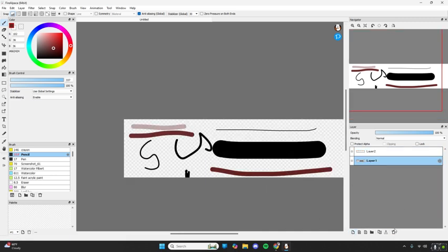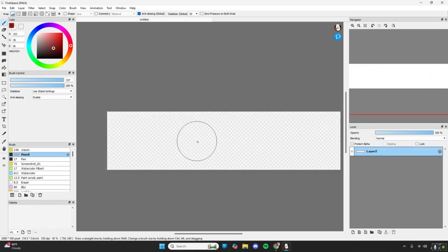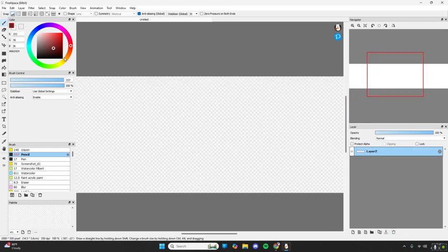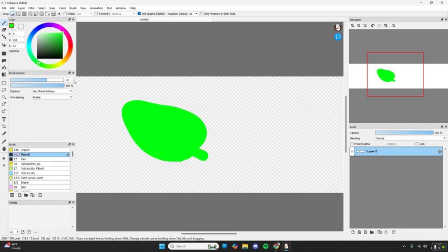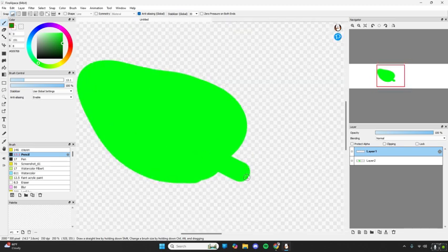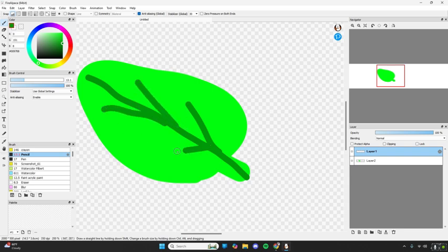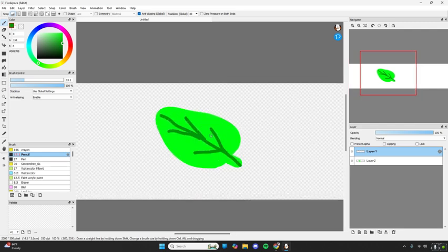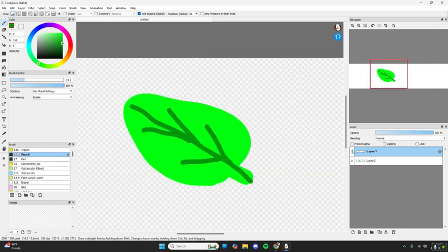So for example, let's clear this really quick. Let's say that we wanted to draw. And now let's say we wanted to add some details into this leaf, but we didn't want to draw on it directly. So what we would do is we would go down here and we would create a new layer. And what this does is this allows us to draw the details of our leaf. And instead of it being locked in with the original layer, this is separate.